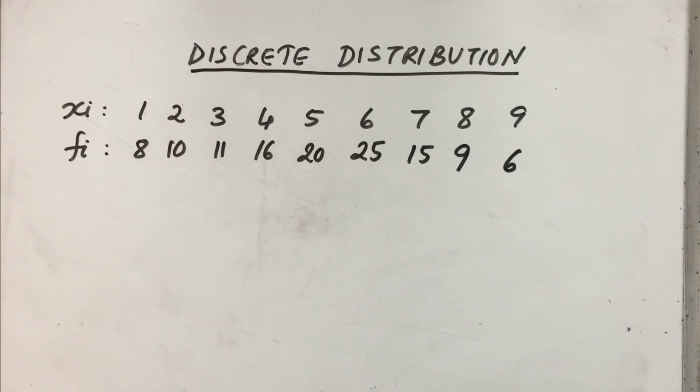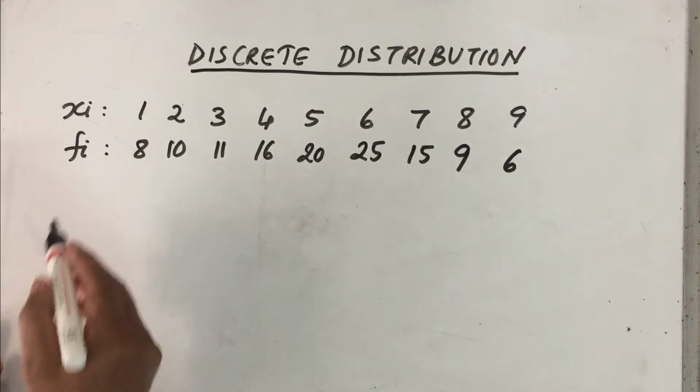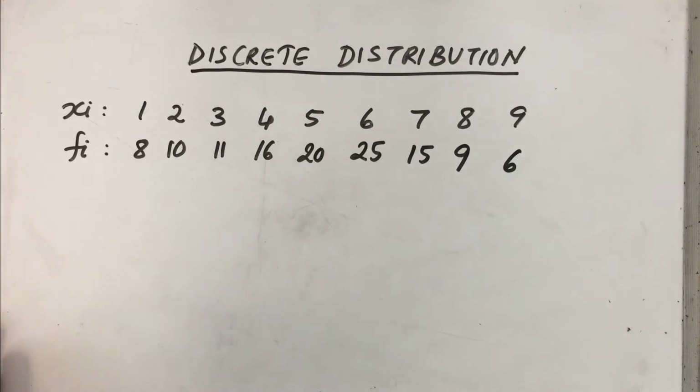Now let us see how we find the median of a discrete distribution. An example is written here with xi values and corresponding fi values. Step number 1 to find the median is to find the cumulative frequency.